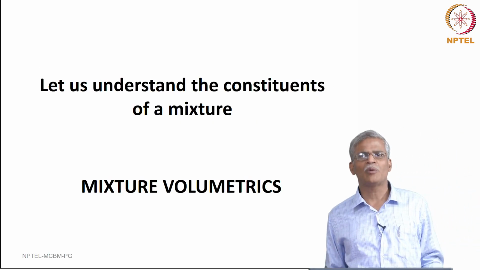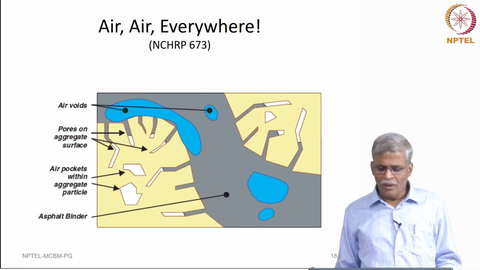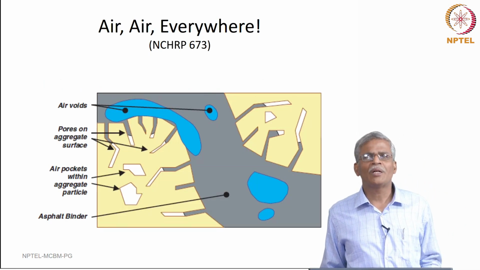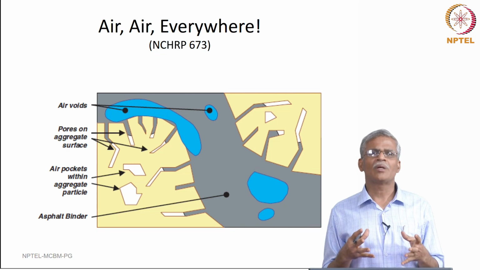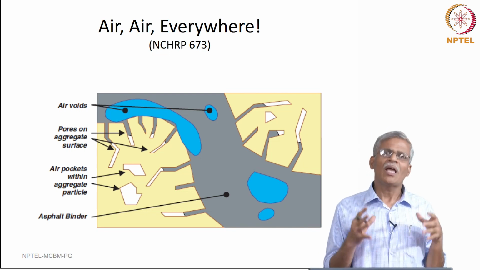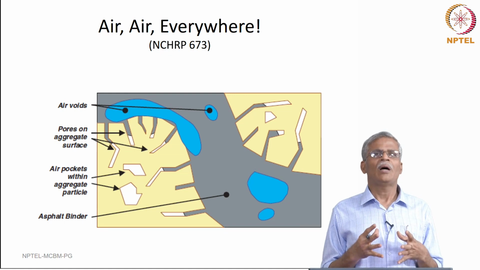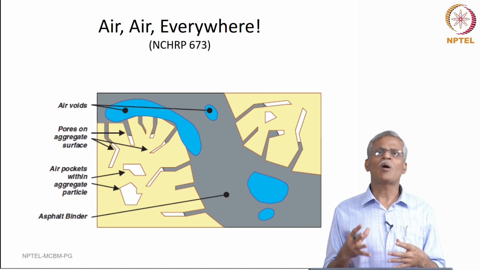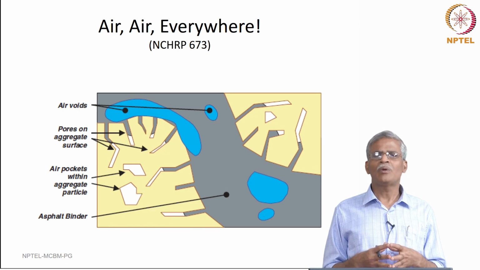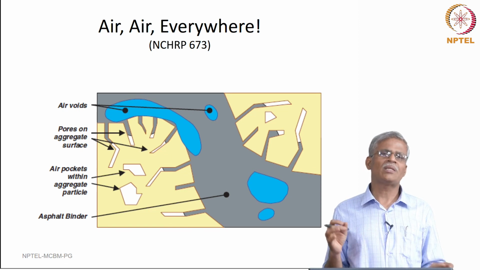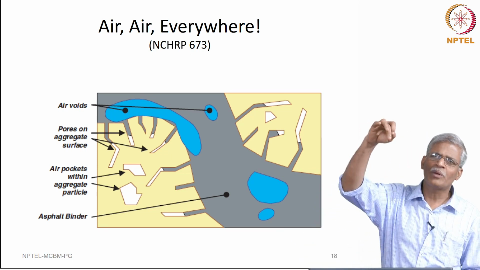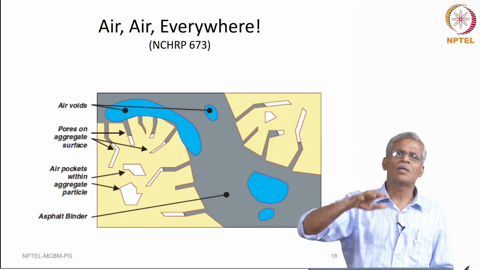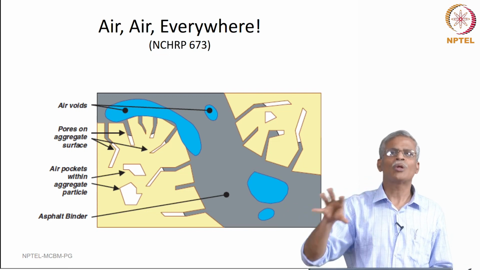So, this is the mixture volumetrics, right. The most important point that we need to understand as far as bituminous mixtures are concerned is that, by design, by purpose, you have laid in the field a porous material. When the mixture is laid and compacted, you are going to have around 6 to 8% of air voids. This is designed. Your surface may be impervious, such that there will not be any penetration of water inside the mix, but the mixture inside is porous in nature.